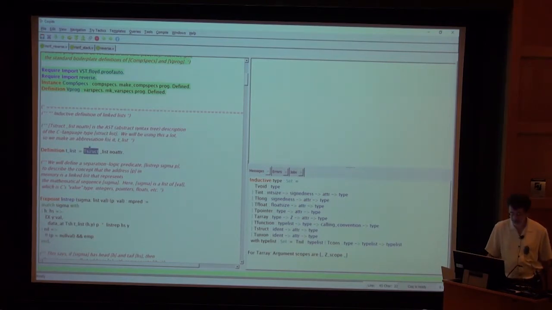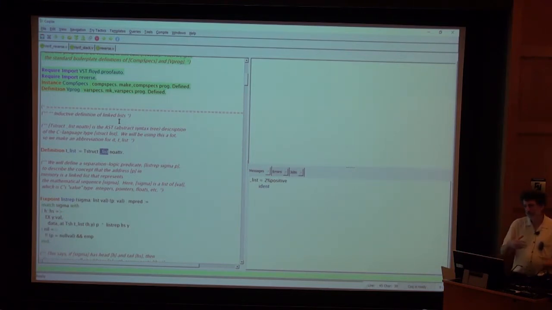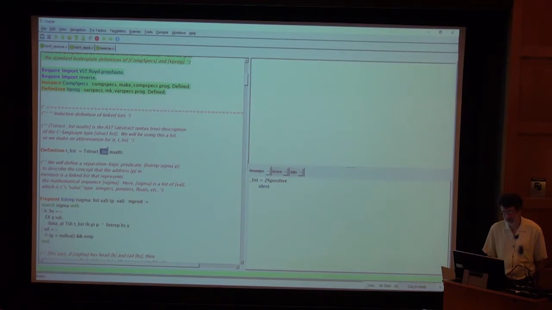And tstruct is one of those constructors. Underscore list, it's a positive number. It's 2. Okay, the CompCert compiler picks arbitrarily numbers to represent identifiers in its symbol tables, and this list type that we defined in the source program in this particular verification really stands for 2, although we don't need to know that anymore. List is just a number. It's not a Coq variable is the main point. And let's define this convenience definition. T underscore list is this struct type.